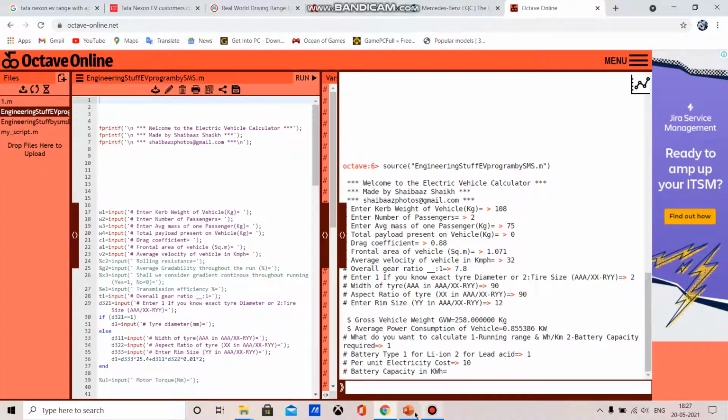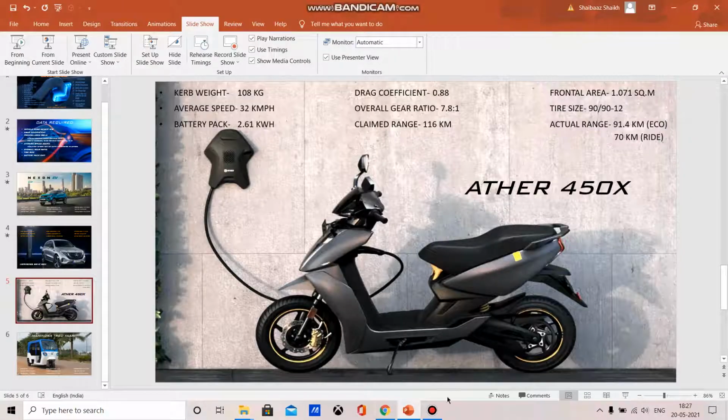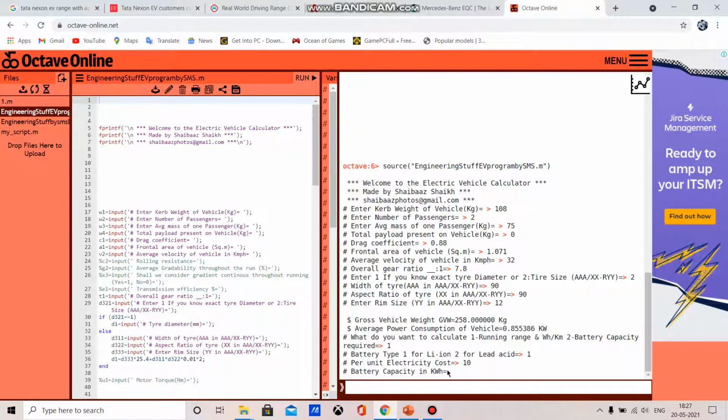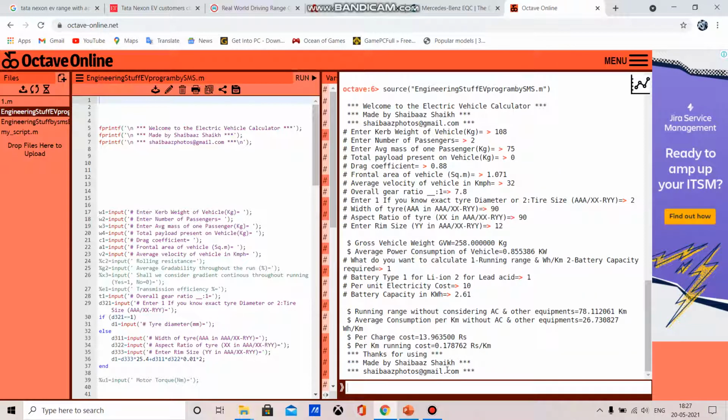Now the battery capacity in kilowatt hour, which is 2.61. So we got our result. Running range without considering AC and other equipment, because there is no AC in a two-wheeler, is 78 kilometer, and the per charge cost is around 14 rupees, and per kilometer running cost is 0.17, meaning around 20 paisa per kilometer, and the average consumption is 26.73 watt hour per kilometer.